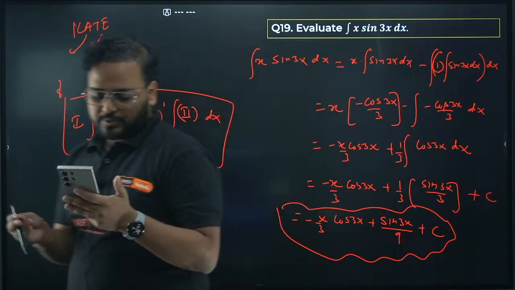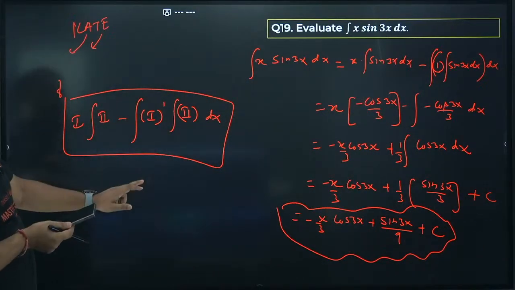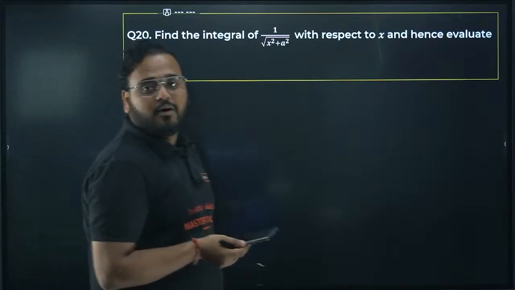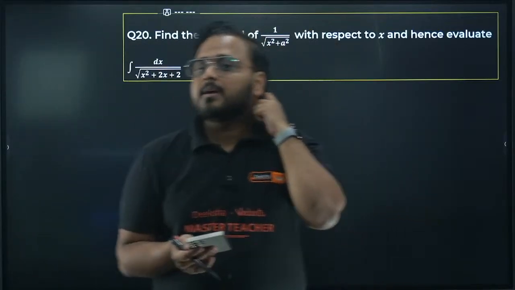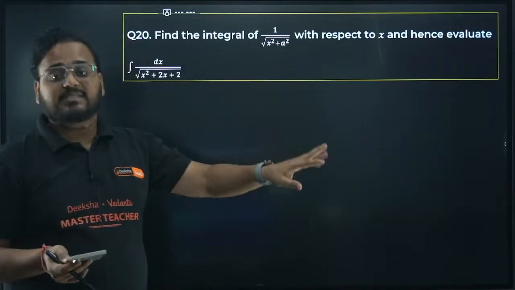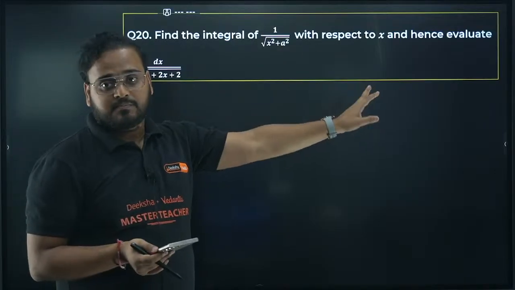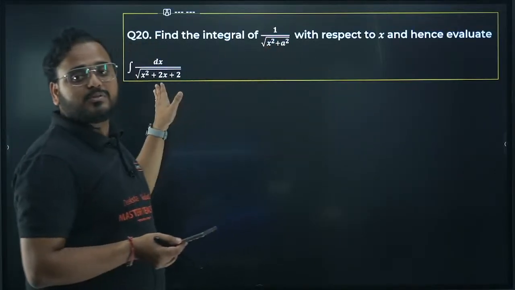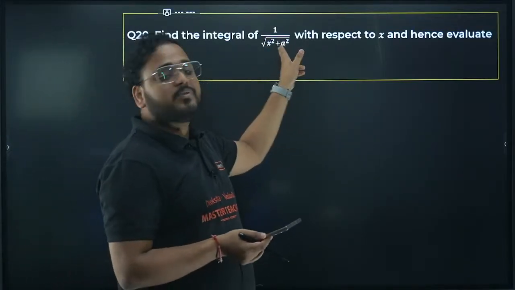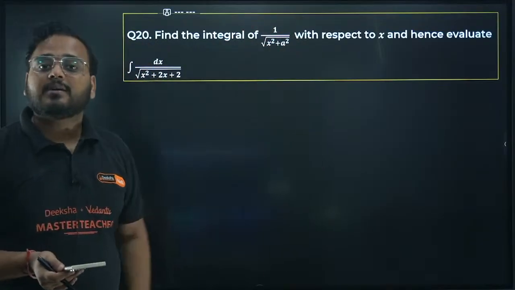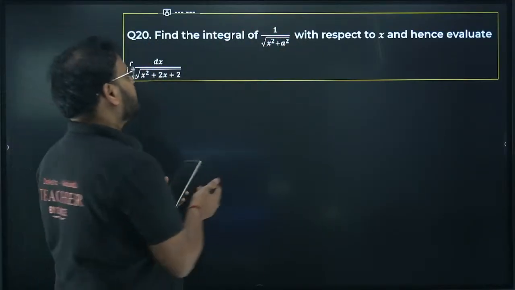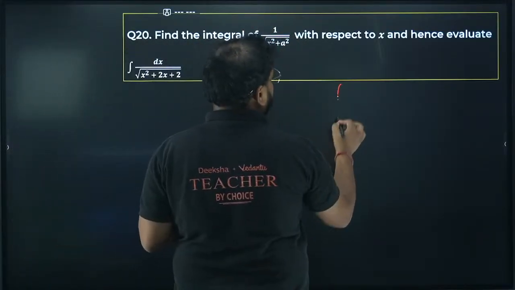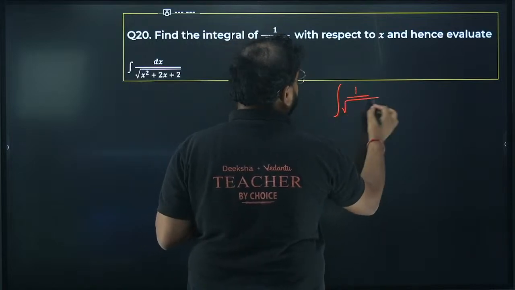Okay, 20th number. Find the integral of 1 upon x square plus a square. This question can be asked for 5 marks or 6 marks. If you have to prove this, then you have to use the substitution method. They are asking you to prove this formula, find the integral of 1 upon x square plus a square dx.